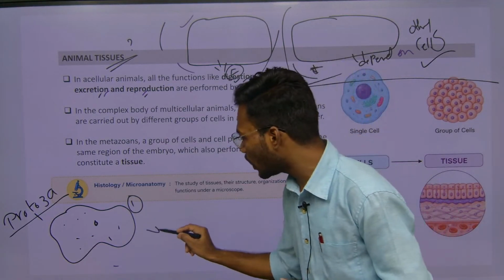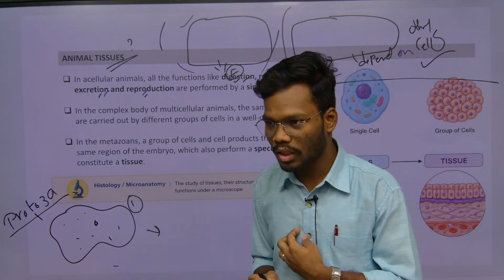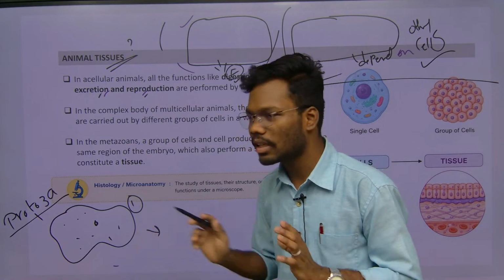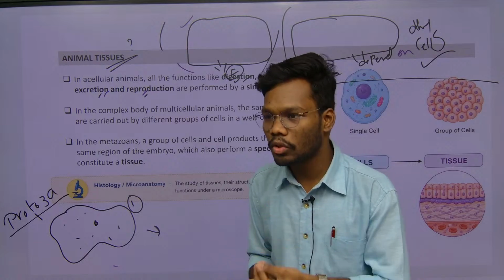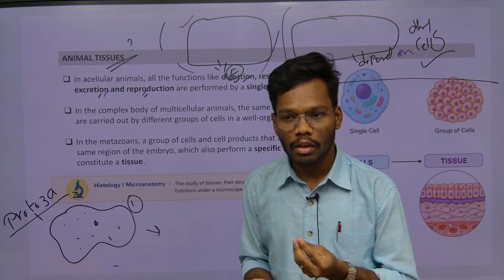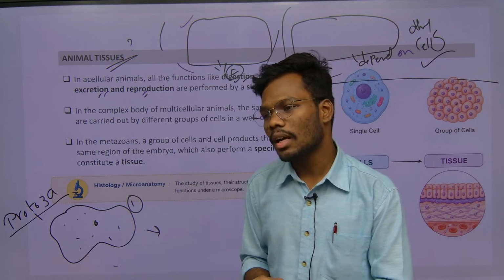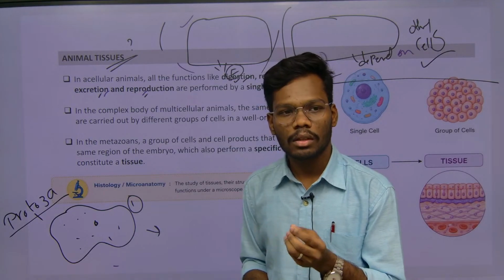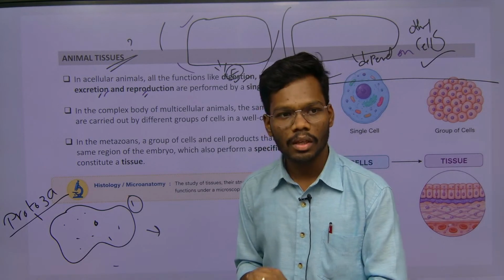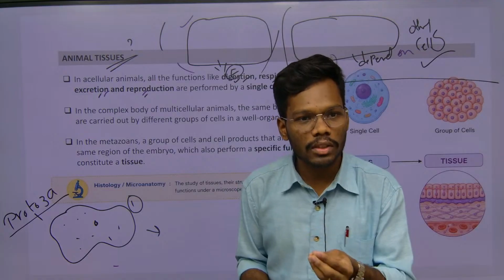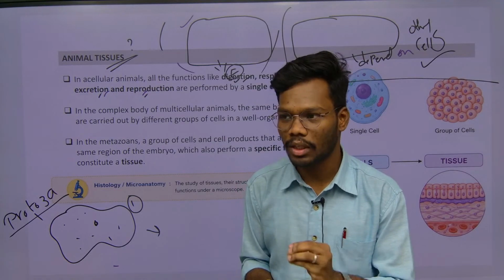Whereas if you take multicellular animals, we are not single cell animals. We are multicellular animals. For example, to do one function, for example to do one nerve impulse transmission, different kinds of cells have to interact. For example, nervous cells.